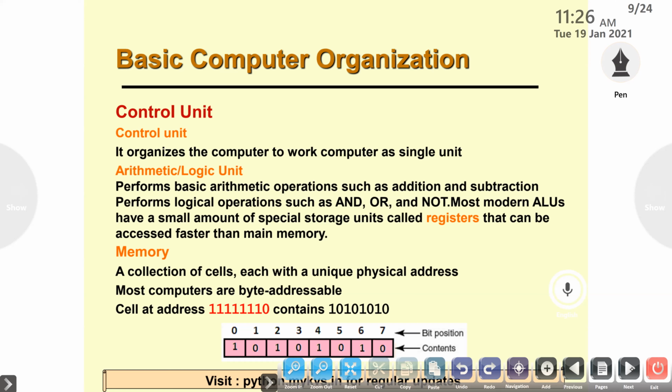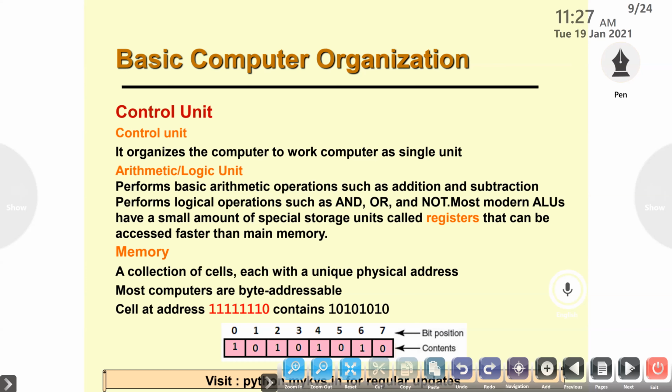Control unit. It organizes the computer to work as a single unit. Arithmetic logic unit. It performs basic arithmetic operations such as addition and subtraction, and performs logical operations such as AND, OR, and NOT. Most modern arithmetic logic units have a small amount of special storage units called registers that can be accessed faster than the main memory.